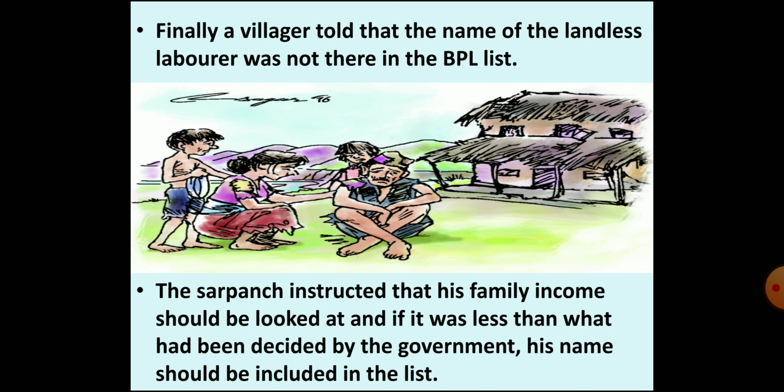Finally, a villager told the panchayat that the name of the landless laborer was not there in the BPL list. The sarpanch instructed that the family income of that landless laborer be looked into, and if it was less than what the government had decided, his name should be included in the list.